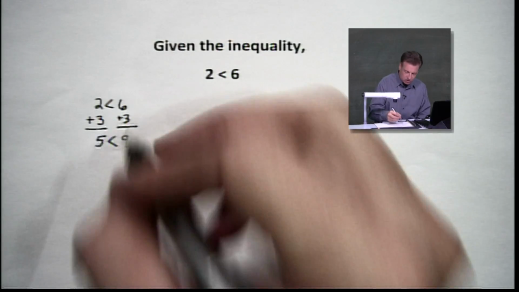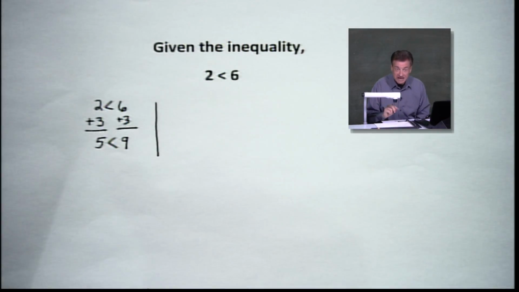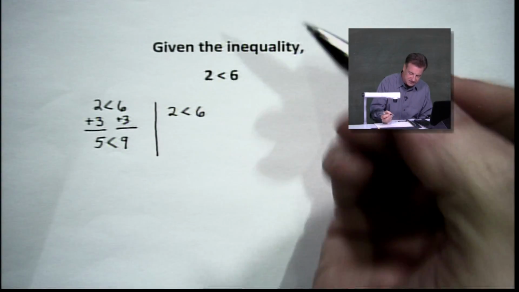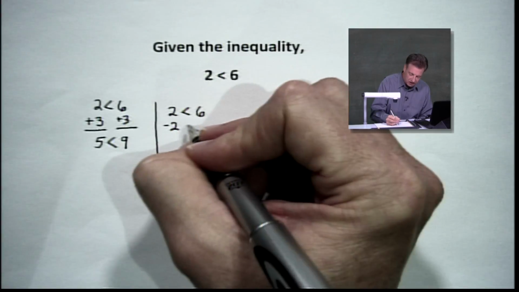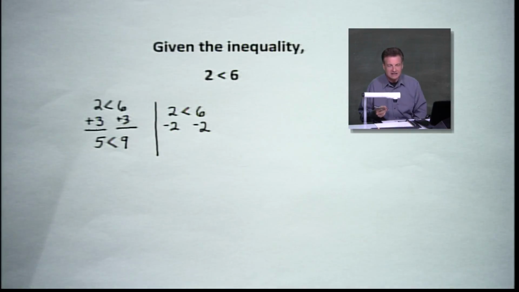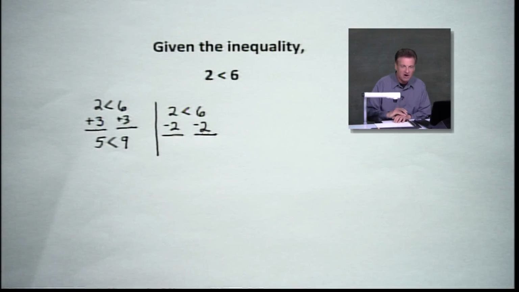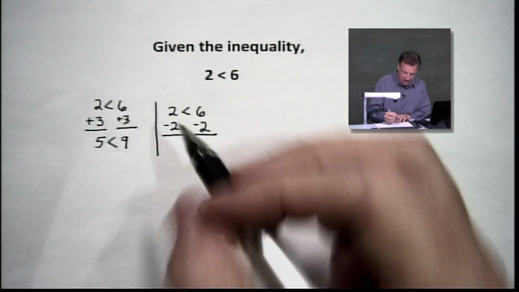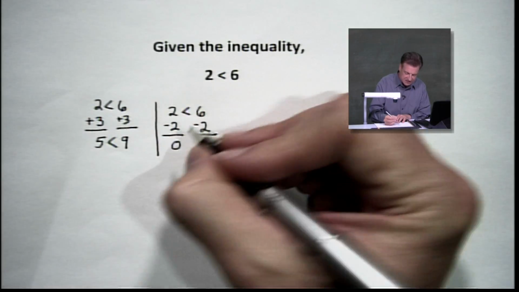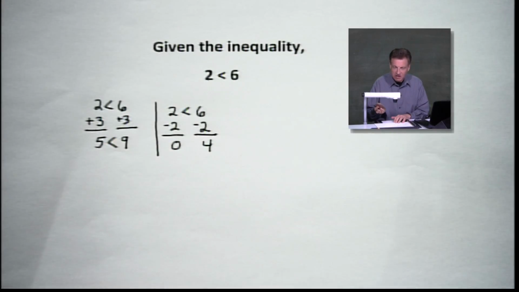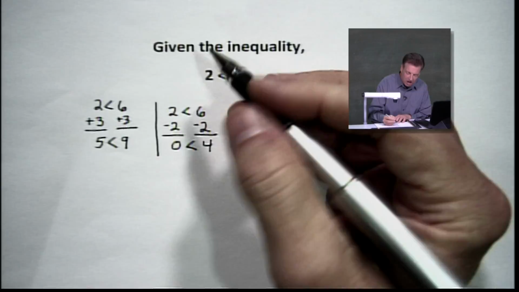You say, well, Ernie, what if we subtract? Well, let's try it. Some of you may not be saying that, but hopefully now you're thinking that, all right? So let's do a little subtraction on this. This time, let's subtract 2 from both sides of this inequality, all right? I tell you, sometimes it's hard for me to say the word inequality over and over again, but today that's what we're talking about. So understand, sometimes I get excited and I'll say equality or equation, but these are inequalities we're looking at today, all right? By the way, 2 minus 2, of course, that's going to give us 0. 6 minus 2 is going to give us 4. And you know what? 0 is smaller than 4. So again, the inequality holds here.